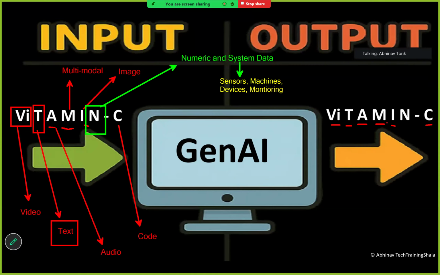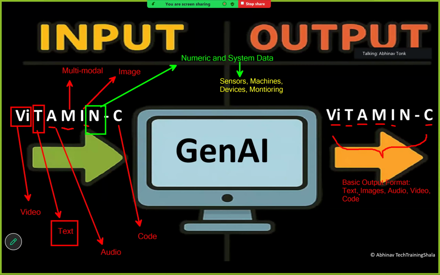Now, before I cover N, out of the data that GenAI generates, the basic output format, or primary output format, in a GenAI system is text, images, audio, video, and code.